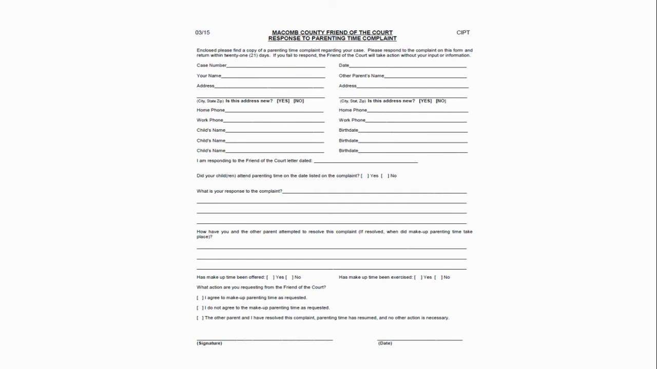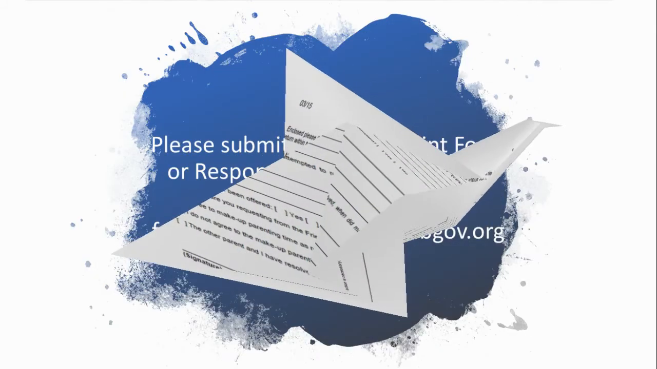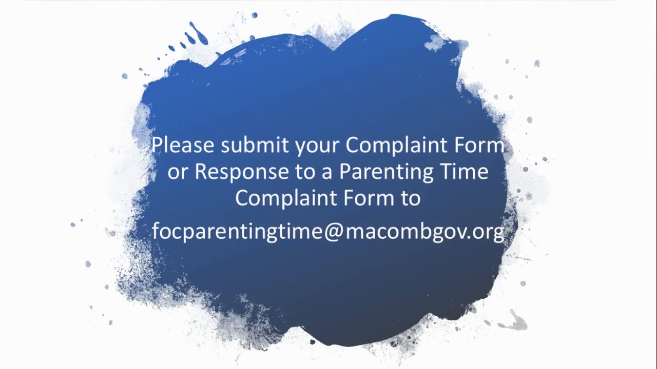On this page, you'll also find a link for the response to a parenting time complaint form. If you find yourself on the receiving end of a violation for denial of time, please use this form to present your side to Friend of the Court. Please include whether parenting time occurred or didn't, if it didn't, why not, and if you agree to make up parenting time. You can submit both your complaint form or a response to a complaint form to Friend of the Court's parenting time email address or by mail, email, in person, or fax filing.